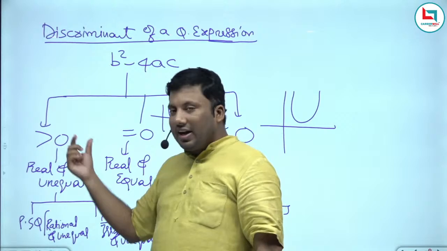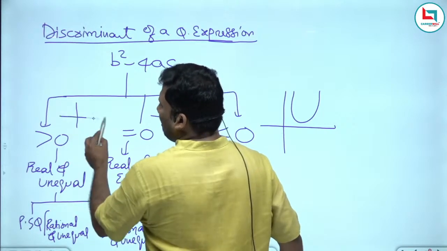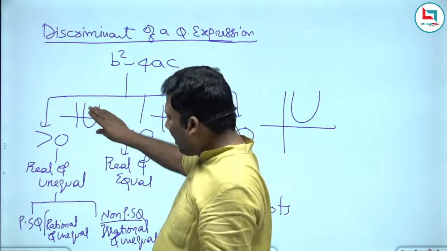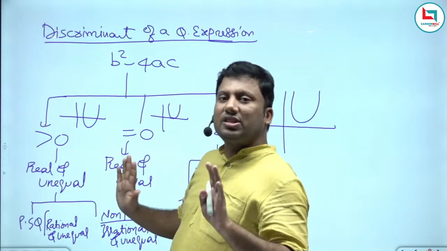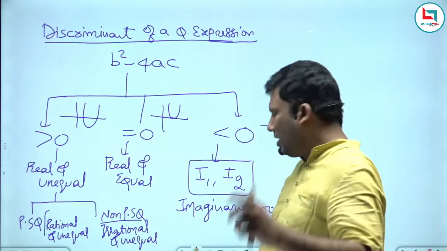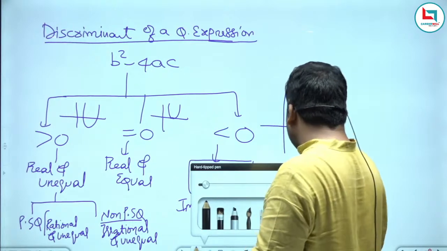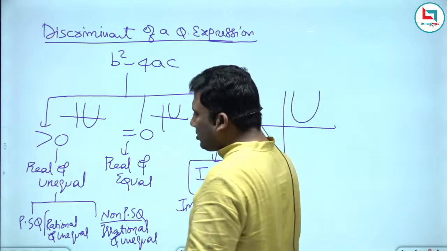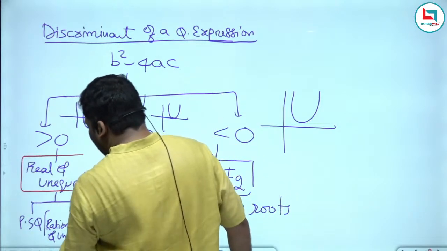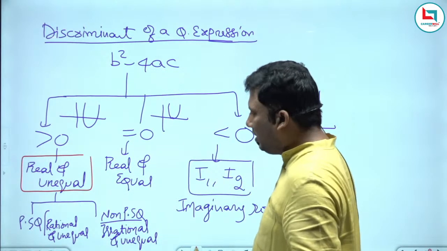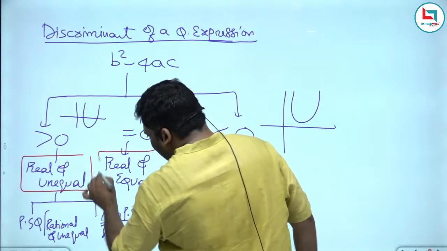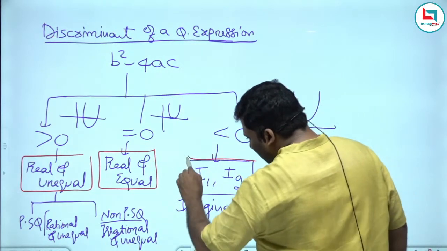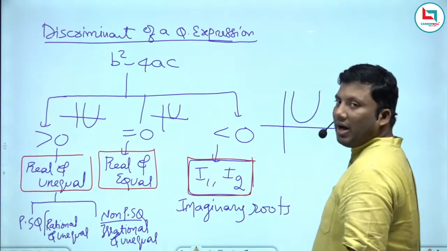If it is greater than 0, the graph will be either this. If you shift it from left to right, or rotate the figure, the concept remains the same. That all depends upon a greater than 0 or a less than 0. Greater than 0 means real and unequal. Equal to 0 means real and equal. Less than 0 means the roots are imaginary.